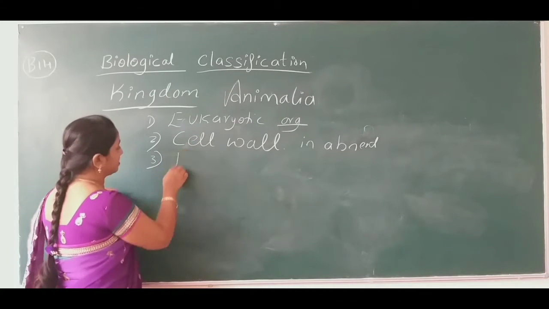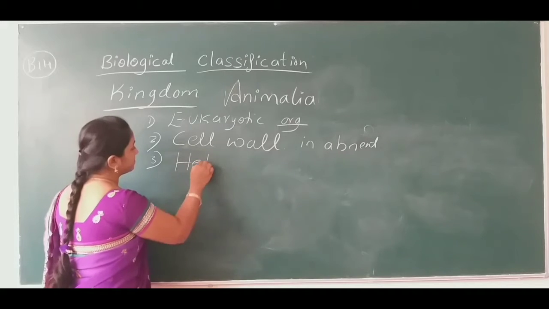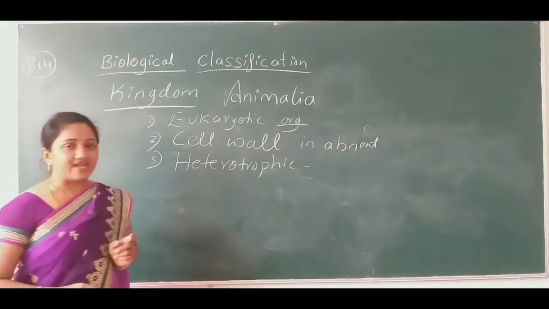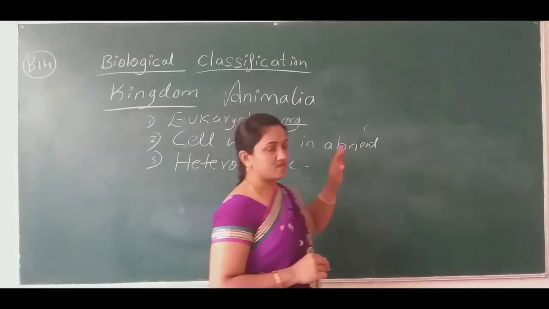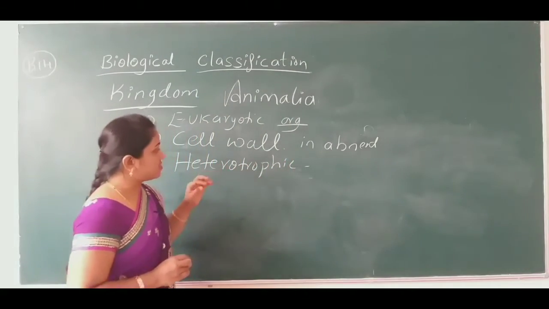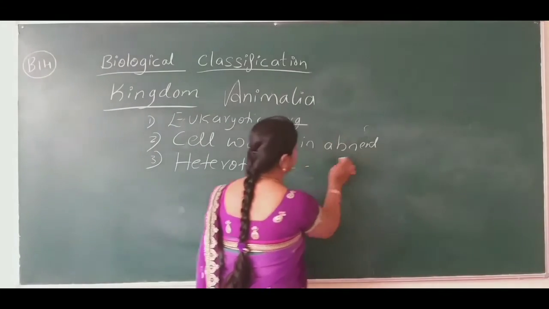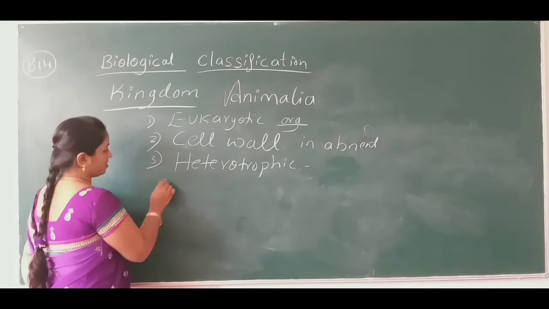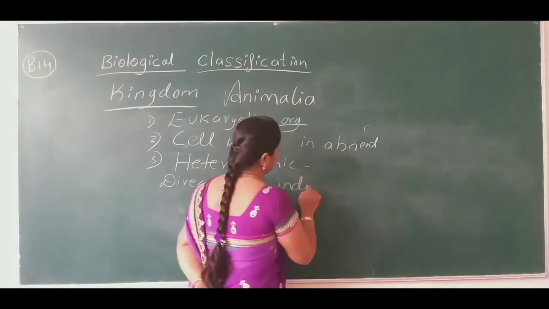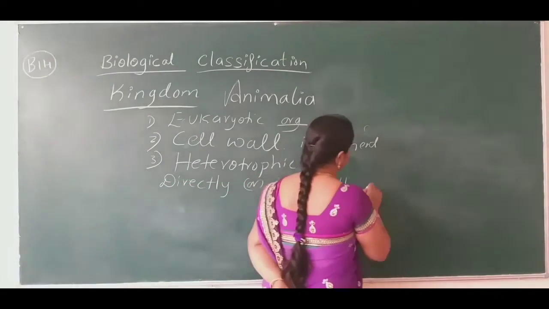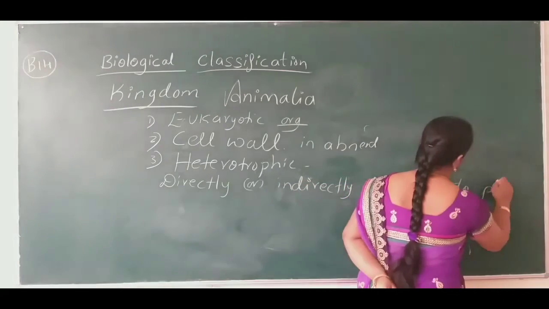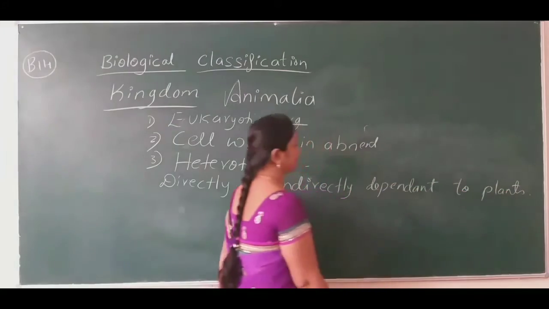In the kingdom Animalia, the mode of nutrition is that they are known to be heterotrophic organisms. For food, the animals are directly or indirectly dependent on plants.